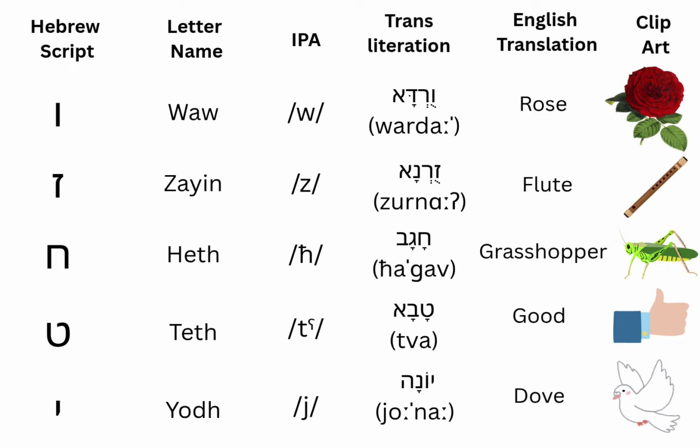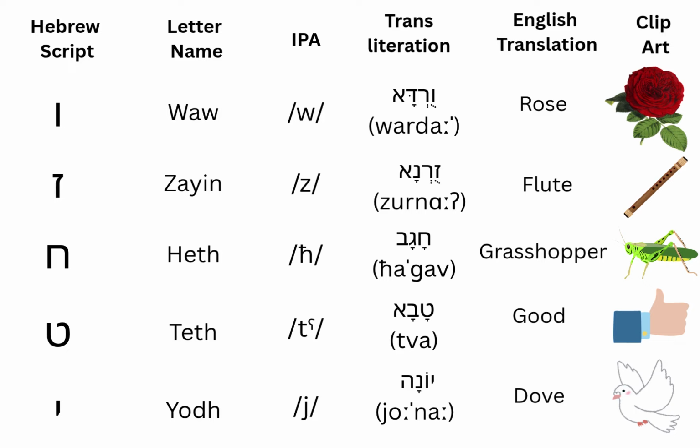The next is Zain. It gives the sound z, like in the word zurna, which is a flute. The next is Heath. It gives the guttural h sound, like in the word chagav, which is a grasshopper.